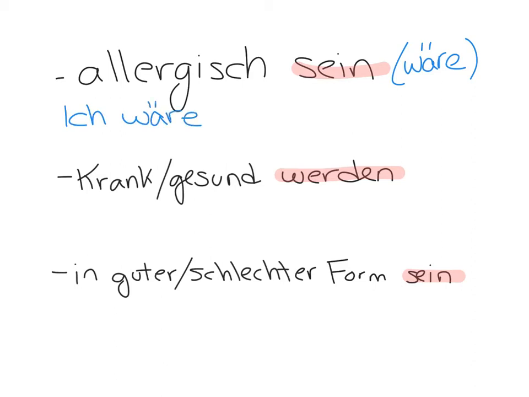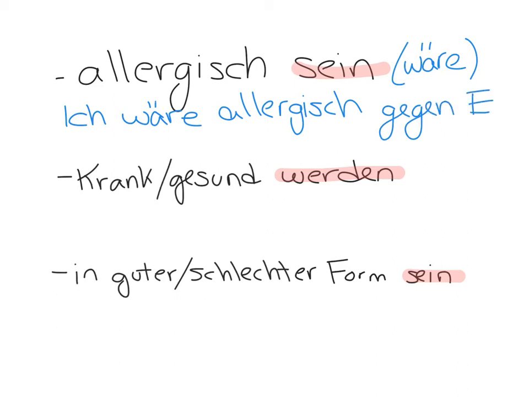Ich wäre, for I would be, allergisch gegen, and I'm just going to shorten Erdnüsse to an E here because I'm out of space. So ich wäre allergisch gegen Erdnüsse. I would be allergic to peanuts.